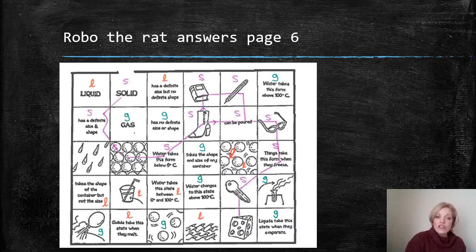Just double check. Did you include liquid, solid, and gases during this whole maze on this little diagram? Were you able to identify those three phases, and did you use different colors? Because at the end of the day, he is trying to get to the cheese. So give a color for liquid, a color for the solid, and a color for the gas, and then make sure you indicate that on each block that is in front of you. Check and mark everything. Pause this video if you need, and if you have any questions, write those questions down and then drop me a message if you need any help.